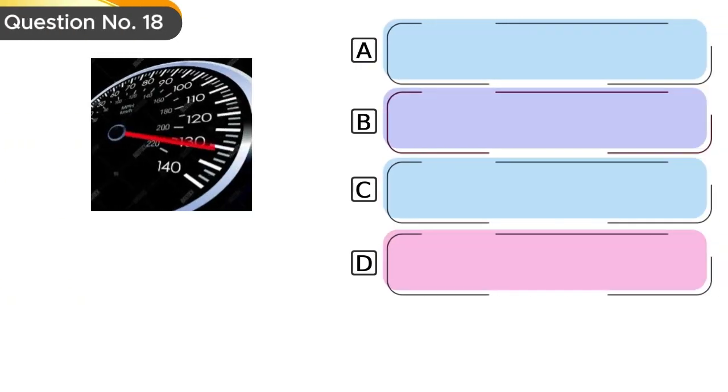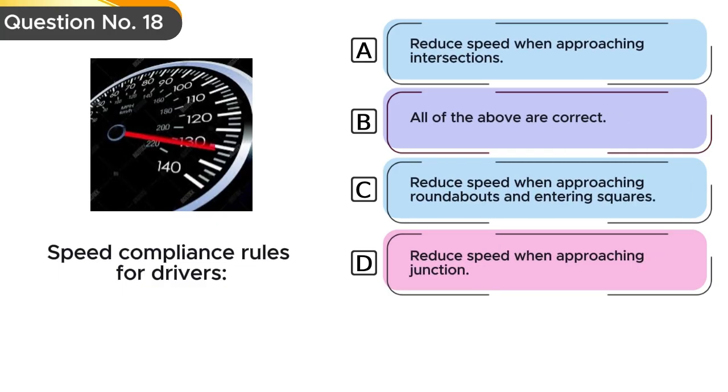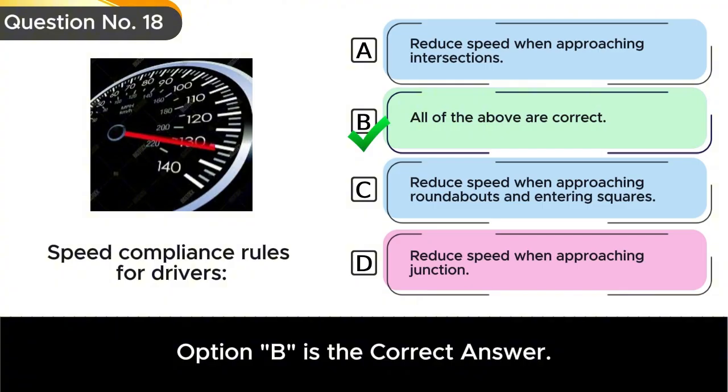Question number 18. Speed compliance rules for drivers. Option A. Reduce speed when approaching intersections. Option B. All of the above are correct. Option C. Reduce speed when approaching roundabouts and entering squares. Option D. Reduce speed when approaching junction. Option B is the correct answer.